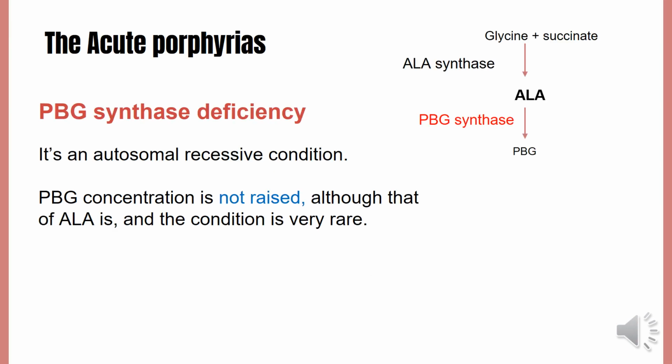Now we're going to start with the acute porphyrias. And the first one is ALA synthase deficiency. From the name of this disease, this enzyme will be deficient. This is an autosomal recessive condition in which PBG concentration is not raised, although that of ALA is. So this enzyme will be deficient, and this will lead to an increased concentration of ALA. And this condition is very rare.